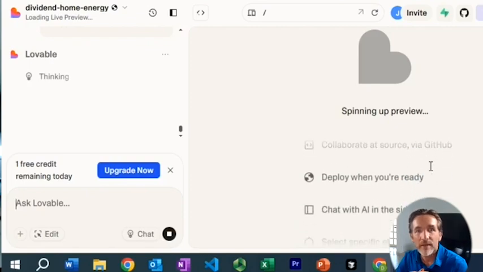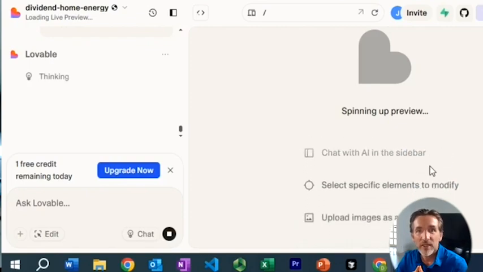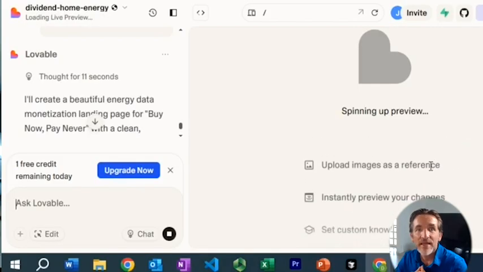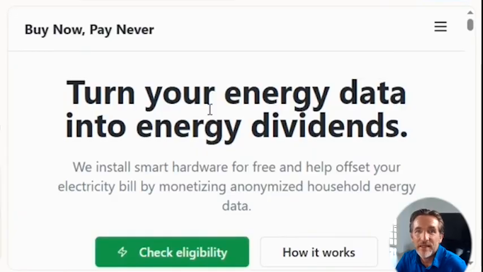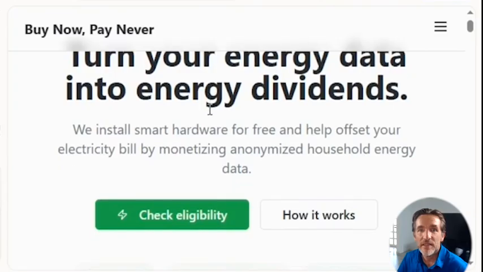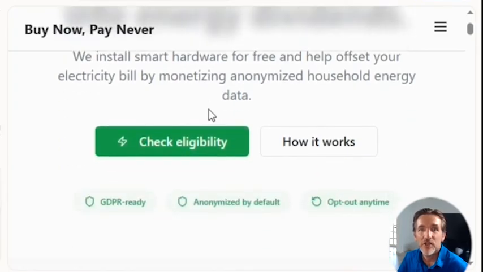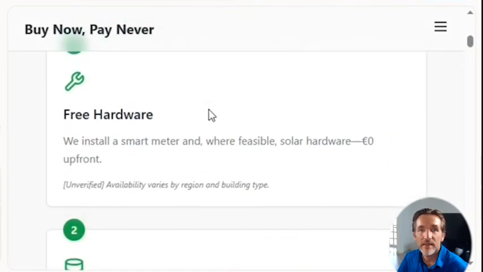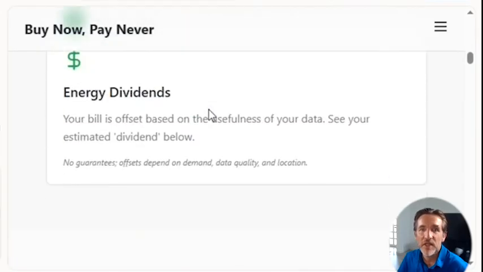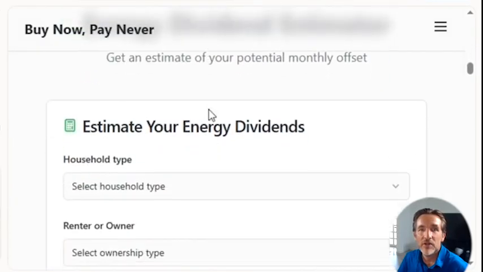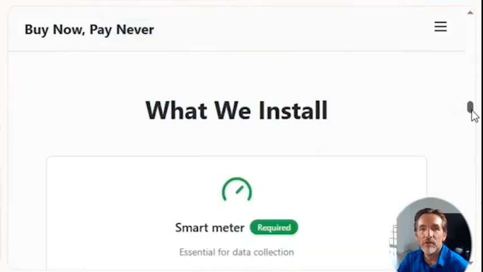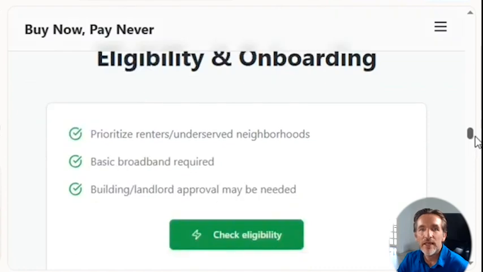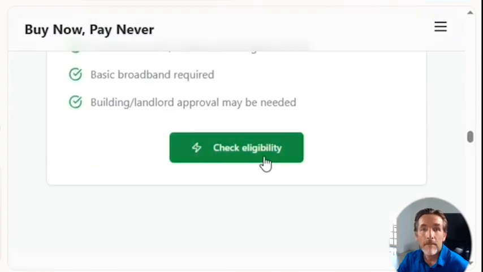Of course, there are some credit limits, but at least you can experiment with it for free. So now we have to briefly wait, and then we will see the results of my prompt. So here is the application that has now been developed based on this single prompt that I provided. And you can see we have already a nice landing page with even some kind of functionality. Here it explains how it works. If we go down here, I can already start calculating what kind of evidence I could get. Here, additional information. So you see already quite an extensive landing page.